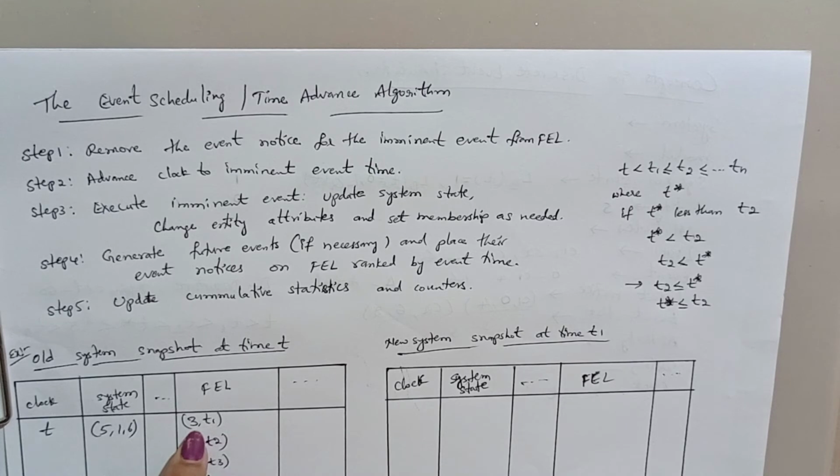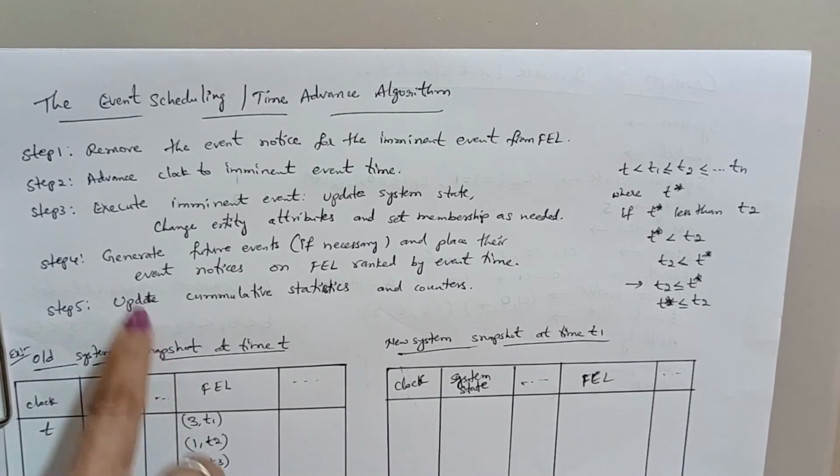In the future event list, the next event 3 is occurring at time t1. That means the next time is t1, and at that time t1, event 3 is coming. So this is the first, second, third event, and so on. These are all the event notices in a future event list.